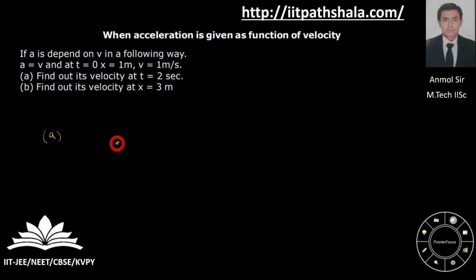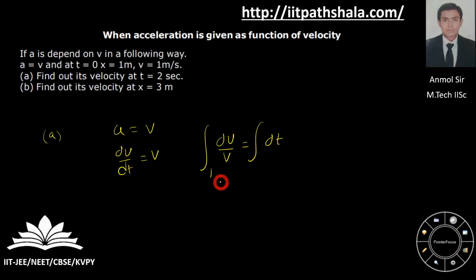So let us use this formula over here. We are given a equal to v, then I can say that dv by dt equal to v. Then I can have the following integration. Putting the appropriate boundary condition, which says initially I have velocity of 1 at time equal to 0. Finally I have a certain velocity v at time 2 seconds. Now I know that this is nothing but ln v, and this integration comes out to be 2 over here. So v is nothing but e to the power 2 meter per second.